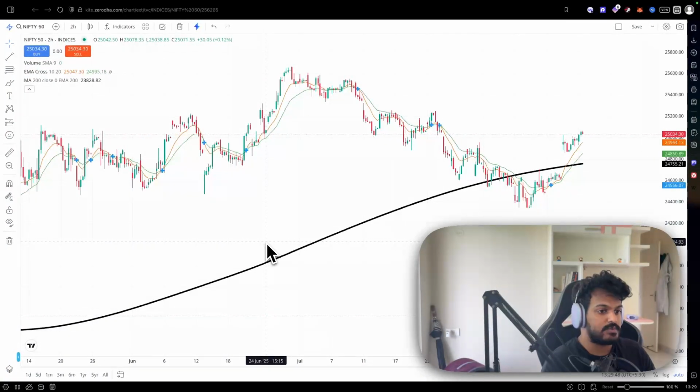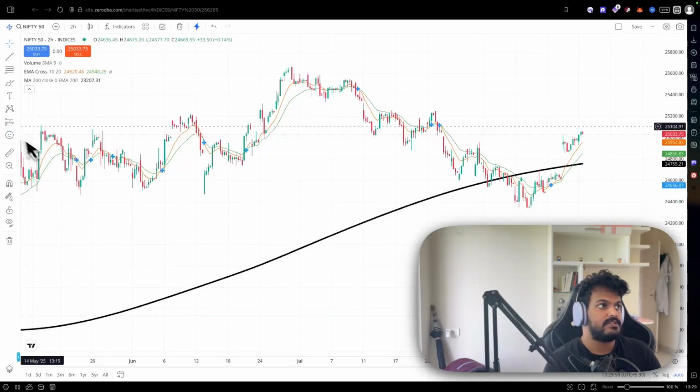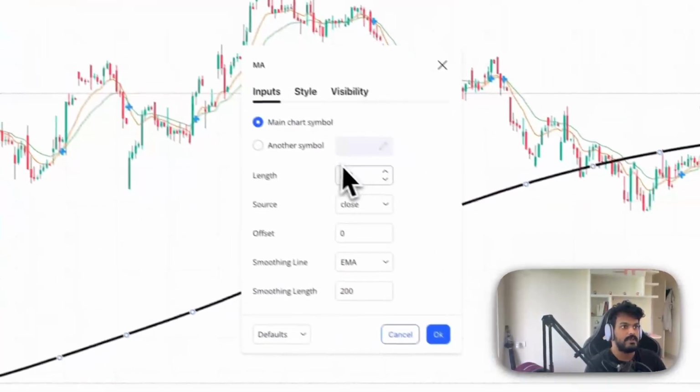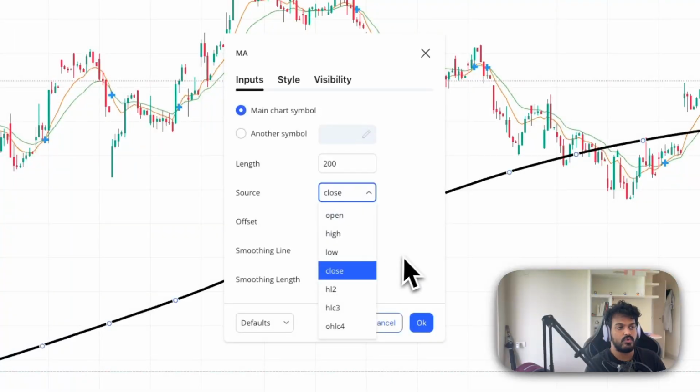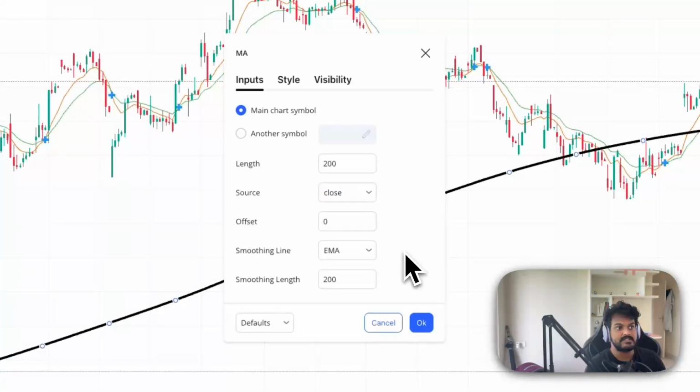But what happens with exponential moving averages is that importance is given to the latest closing prices rather than the older ones. Here, if you see the EMA, I have taken the source as close, so only the closing price of the 2 hours is considered, and then the line with EMA, and the smoothing length is 200.